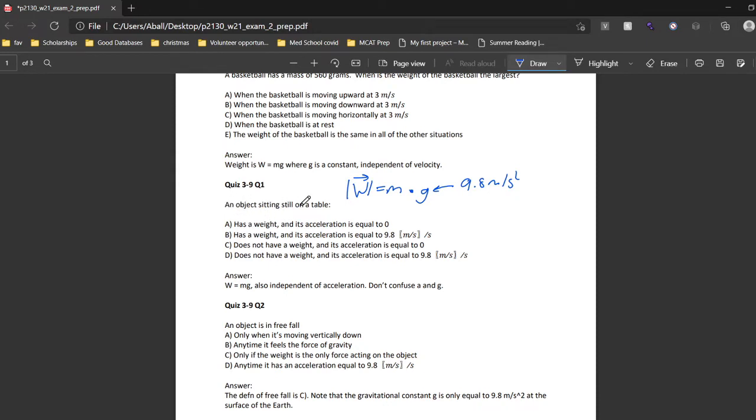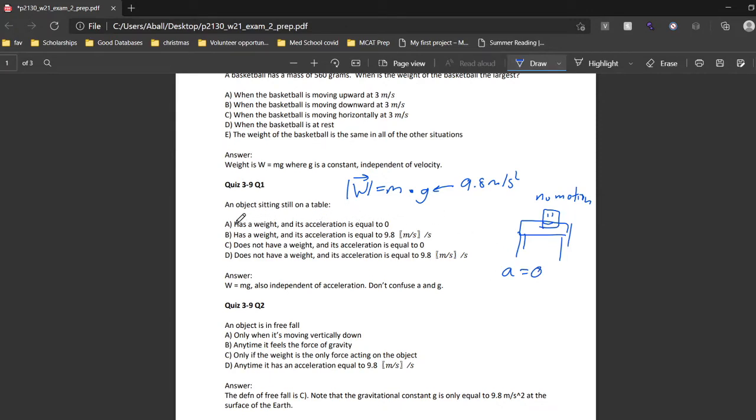An object sitting on a table has a weight, and its acceleration is equal to 0. So let's draw this out real quick. There's some object, it's just a box, it's a happy box because it likes learning physics. It's sitting on a table. So is there any motion associated with this? It's just sitting there. From this piece of information alone, sitting still on a table, we can assume that no motion is occurring. So if there's no motion, there's no acceleration. So acceleration equals 0.